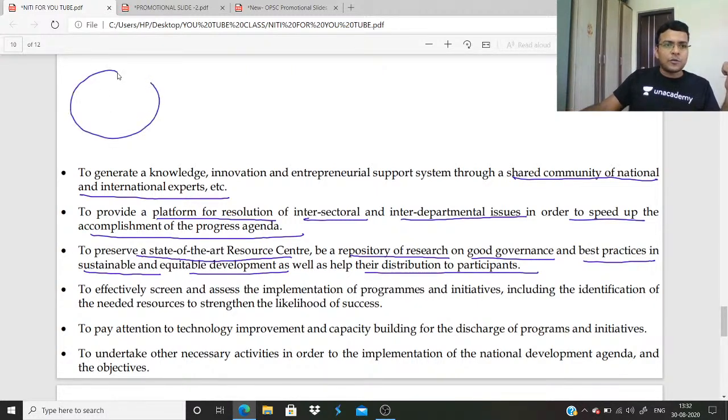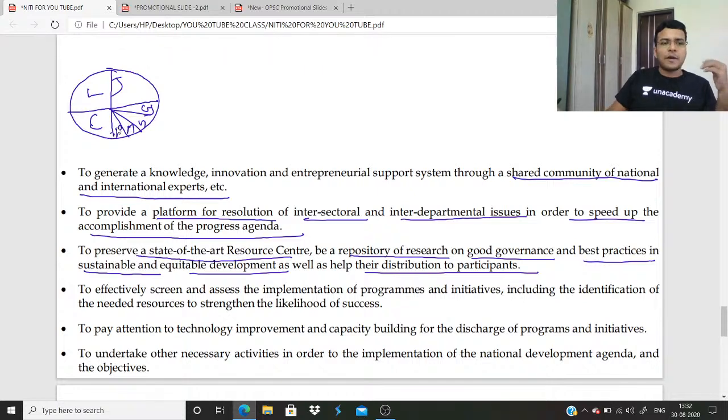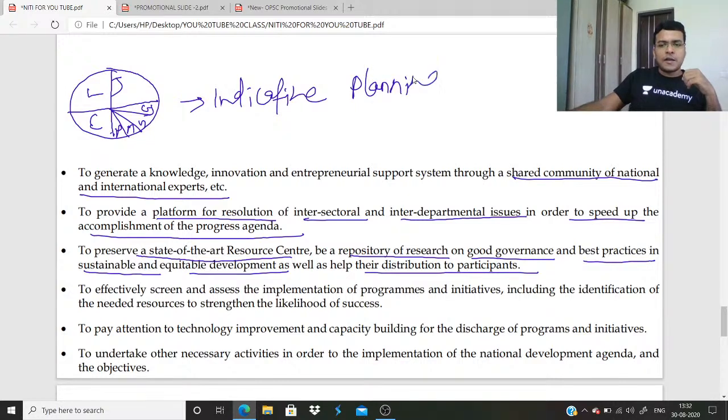So you can highlight the concept of good governance, which you study in paper 1. Apart from legislature, executive, judiciary, the other non-official actors like civil society, NGO, market, private sector participate in the process of governance. So the process of planning is also known as the concept of indicative planning. It started in France. So you can write down that through NITI Aayog, the Government of India promotes the concept of indicative planning.